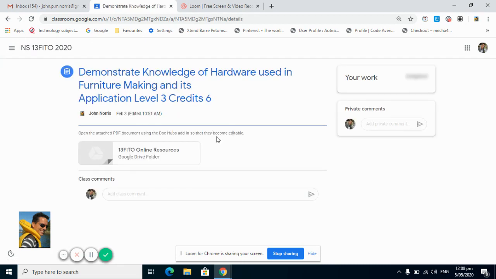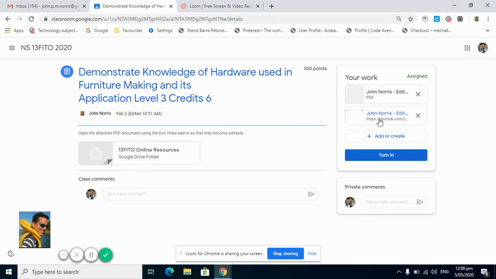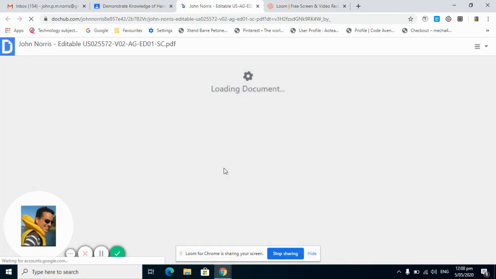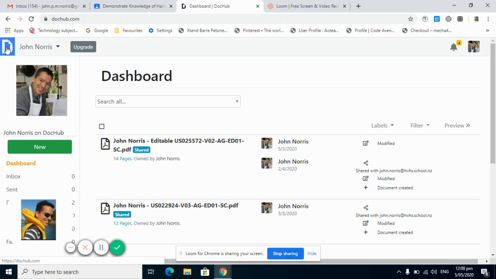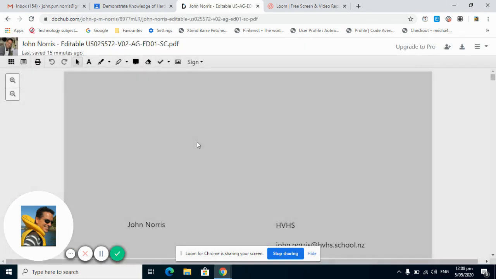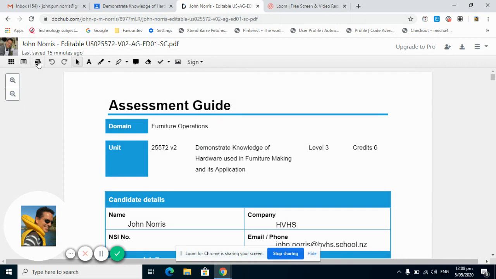Click on here and then open up your Doc Hub. I'm finding sometimes the edit bar isn't coming up here. So if you click back over here and click back onto the standard that you're working on, then it appears.